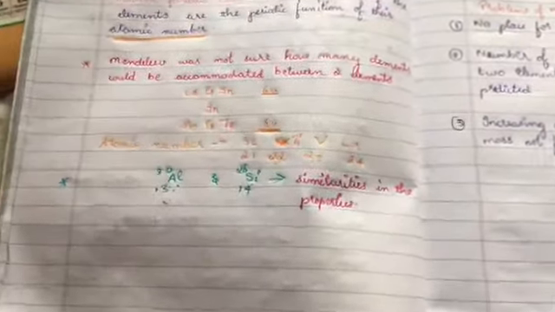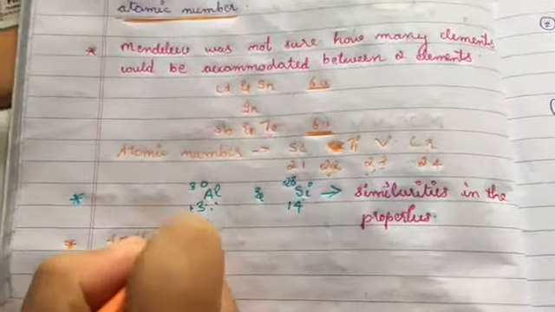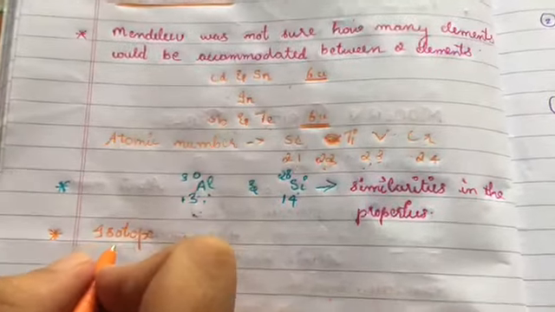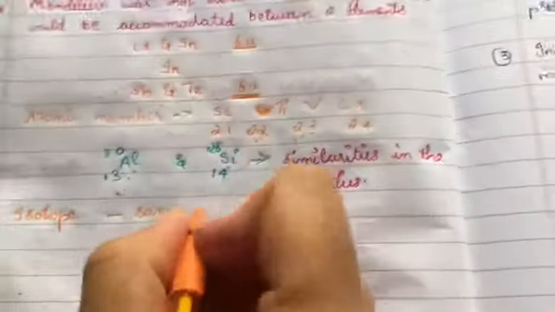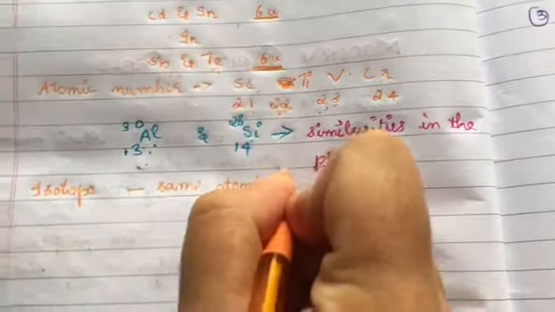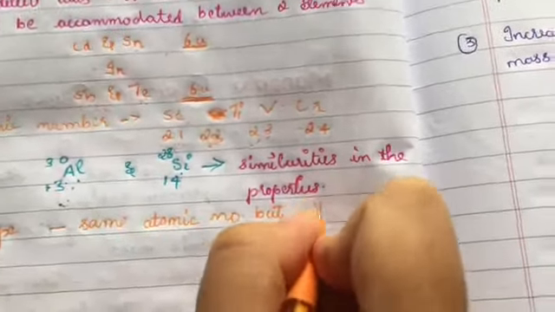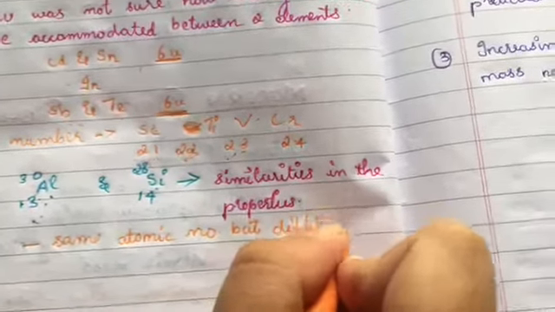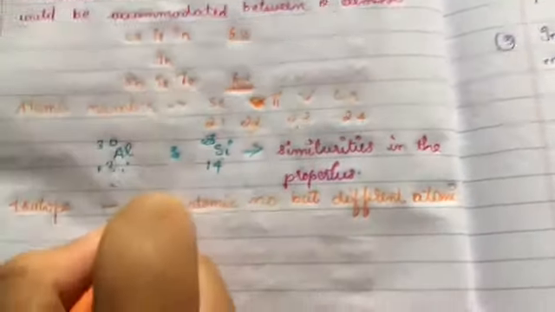Isotopes are elements with the same atomic number but different atomic mass. This is the isotope.